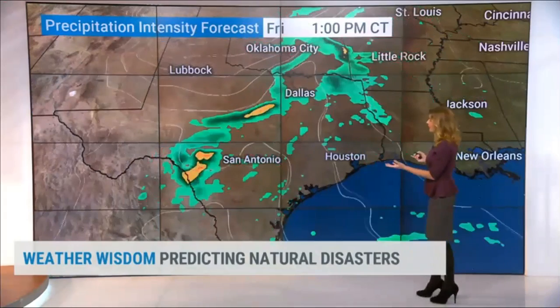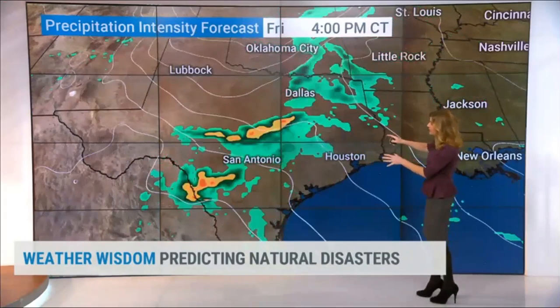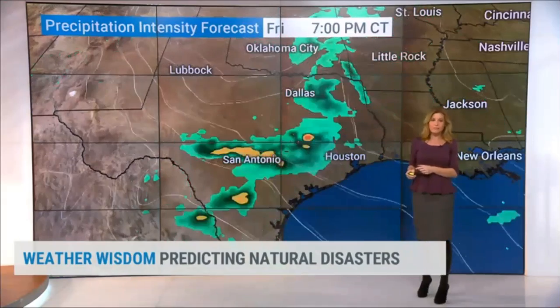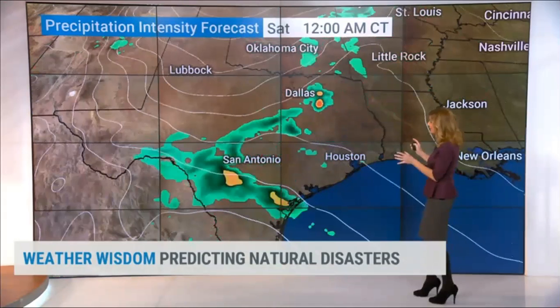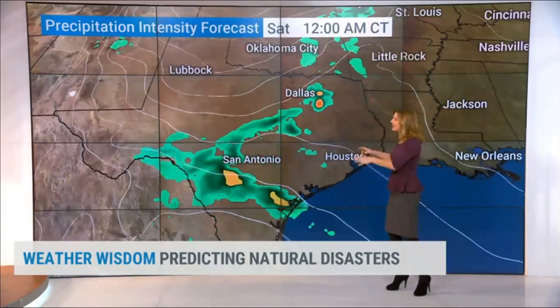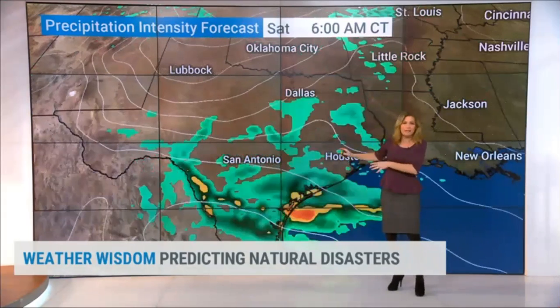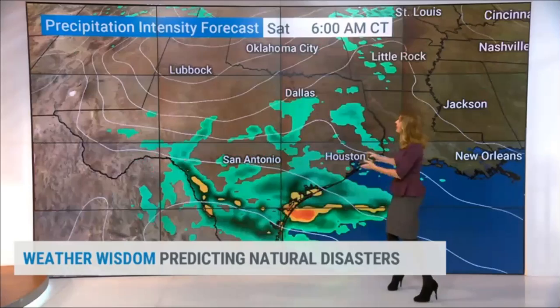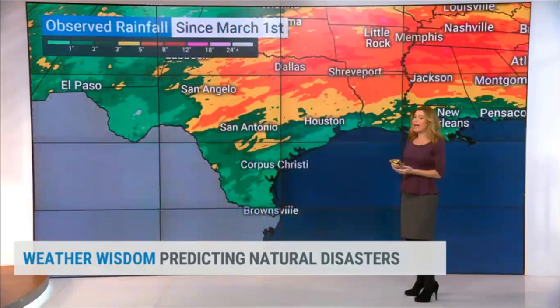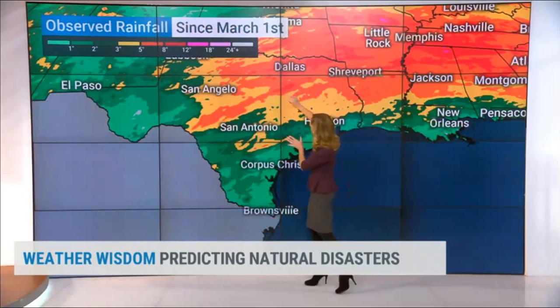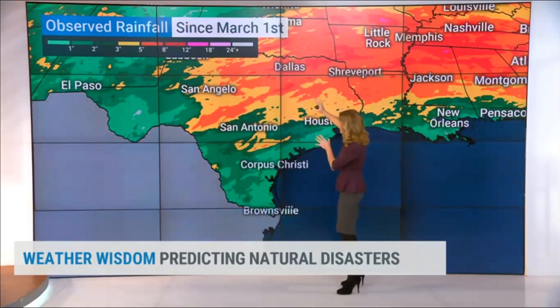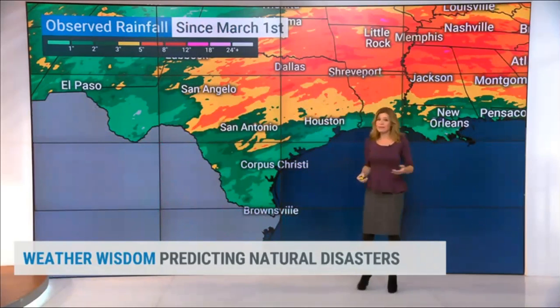Well, based on the modeling, we take a look and you can see the yellows indicate where we see some heavier rainfall. San Antonio and Austin and Central and South Texas, yes, we get some bouts of some heavier rain, but it's not like it just sits still and dumps rain for the entire Friday, Saturday into Sunday time frame. And you add that to the fact that we haven't had a lot of rain across this area since the beginning of March. You can see most of the rain farther north, up towards Dallas and maybe Waco, but San Antonio south, we could actually use a little bit of rain.